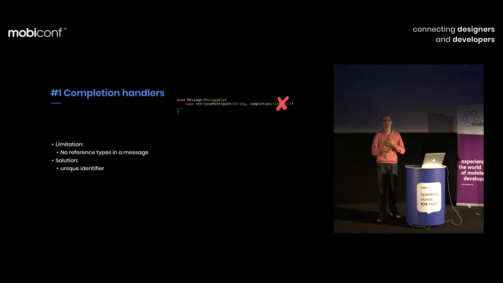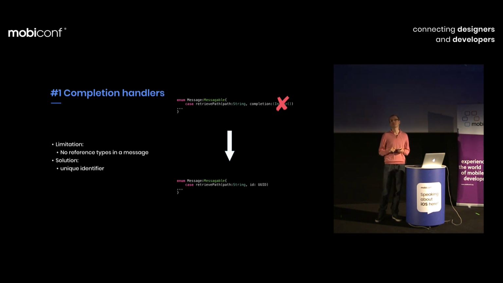My solution is to use a unique address. Every time you start some request, every time you start something long-lasting asynchronous intention, you say, okay, here is the identification of that. If I ever want to cancel that, I will use that identifier. So for instance, you can generate a UUID, which of course has full value semantics, and every time you're passing a message saying what to do, you also include that identifier. That's the solution for problem number 1.